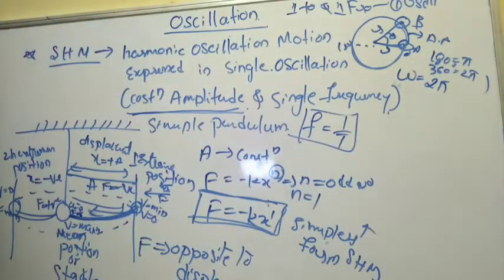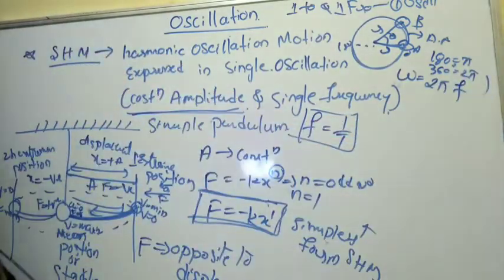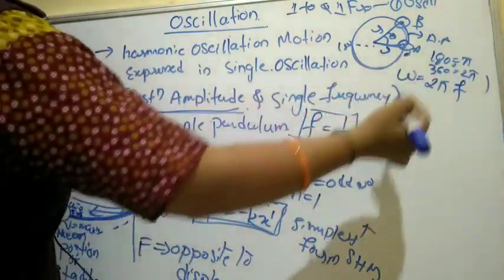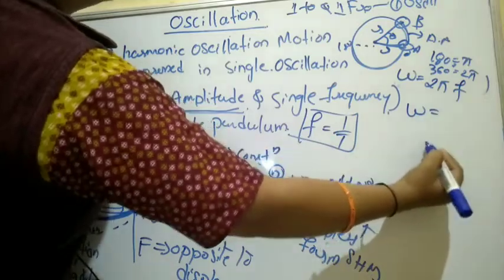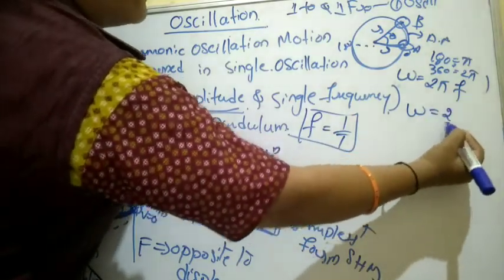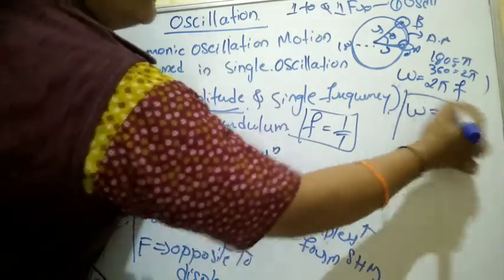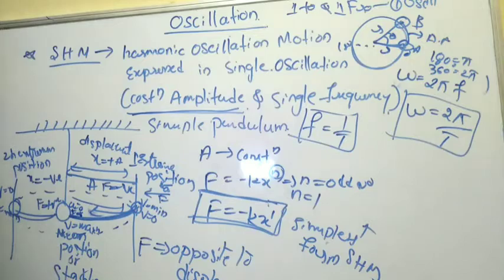So angular frequency is of 2 pi. And the frequency is 2 pi f, where f is equal to 1 by T. So omega, that means angular frequency, is equal to 2 pi by T. This is the angular frequency when related to a body executing circular motion, right?